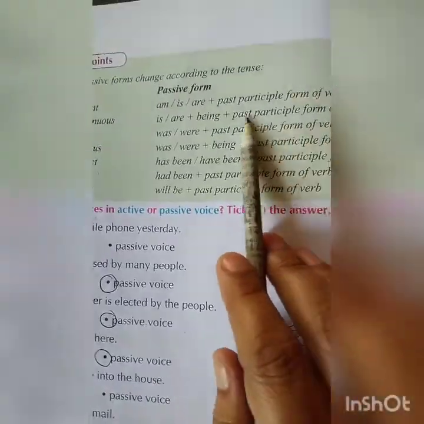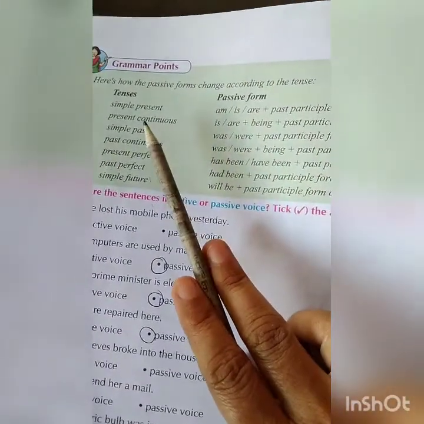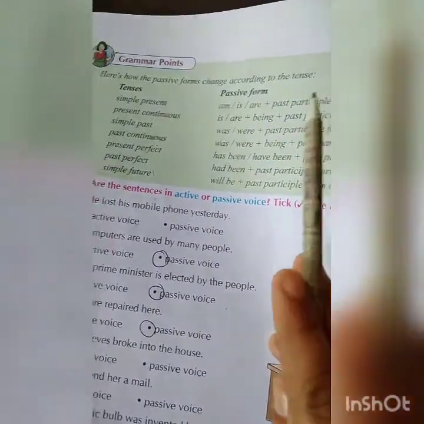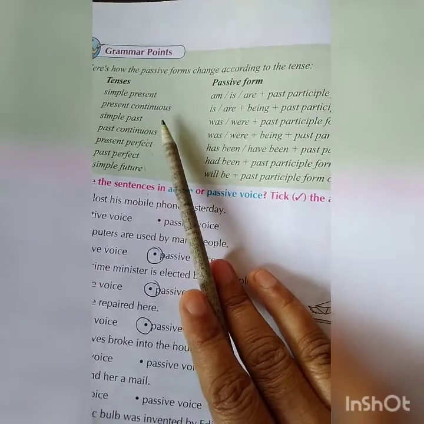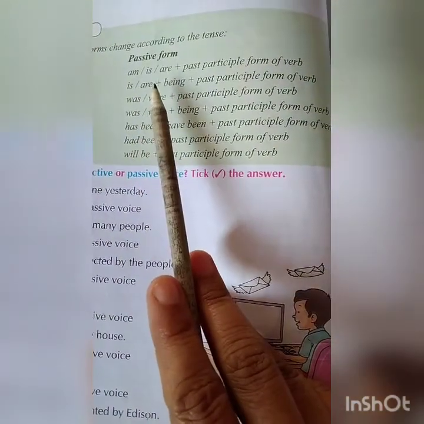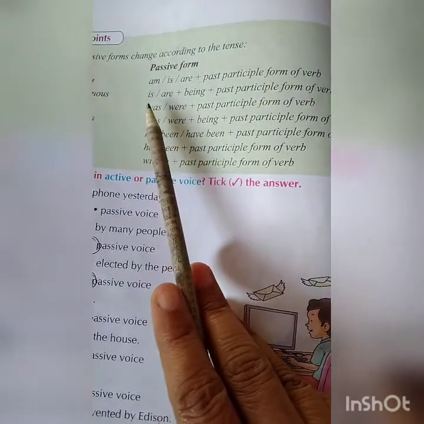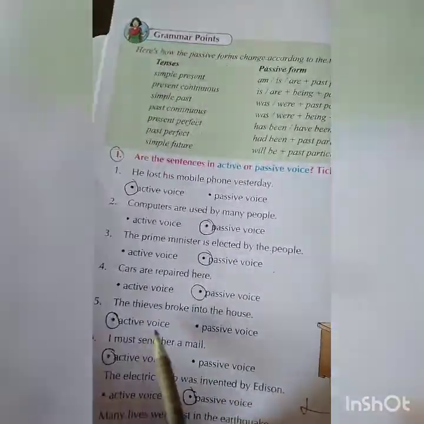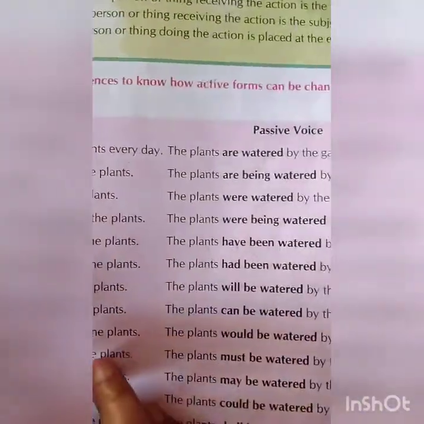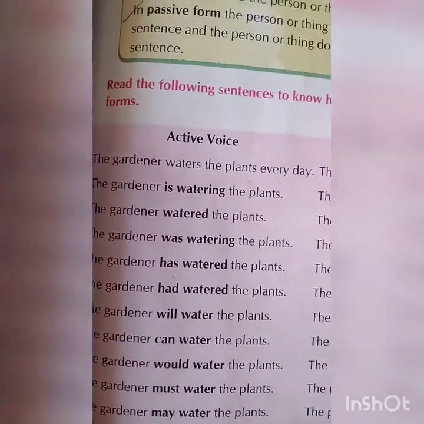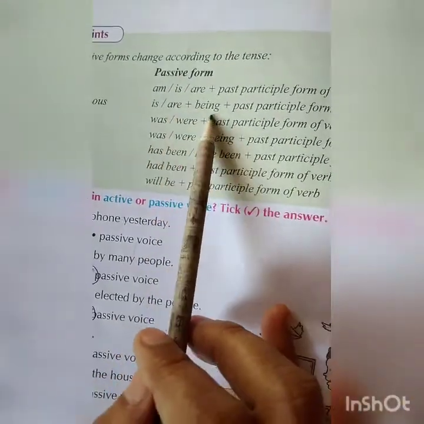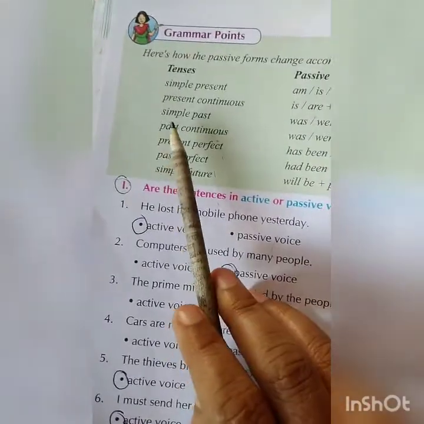Now these are the rules when you change the passive form. When the sentence is in simple present, am, is, are plus past participle form of the verb. When the sentence is in present continuous tense, is or are, singular plural, if singular there is, plural there are, plus being. Already you have seen in this sentence, the gardener is watering the plant, it is present, plants are being watered by the gardener. Being is used with are, you can see over here the rule, are being plus past participle.